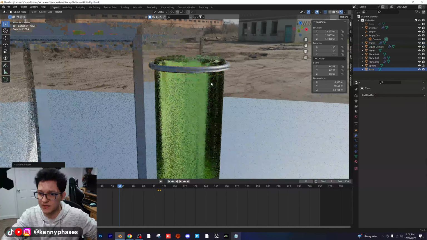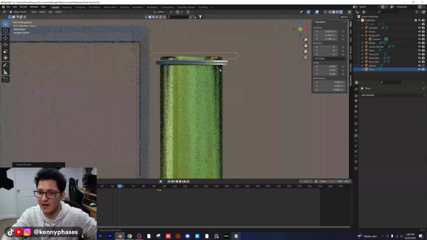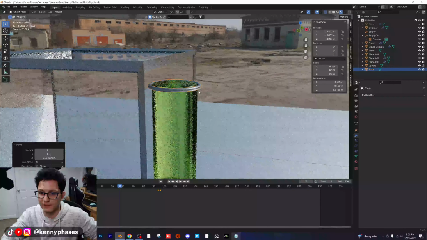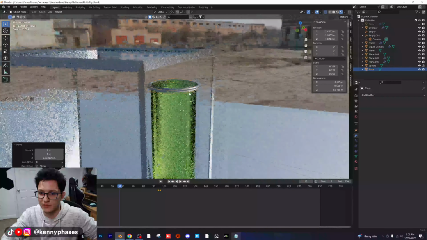I'm going to shade that smooth so it's kind of at the top, hugging the top of this. I might as well just put it all the way at the top. We'll see how that looks. We can easily adjust this later. And then I'm going to add in a mirror modifier, and we just need something to mirror this off of. I think I'm going to try to use the tube and see how that looks. And then I'm going to mirror it on the Z axis.